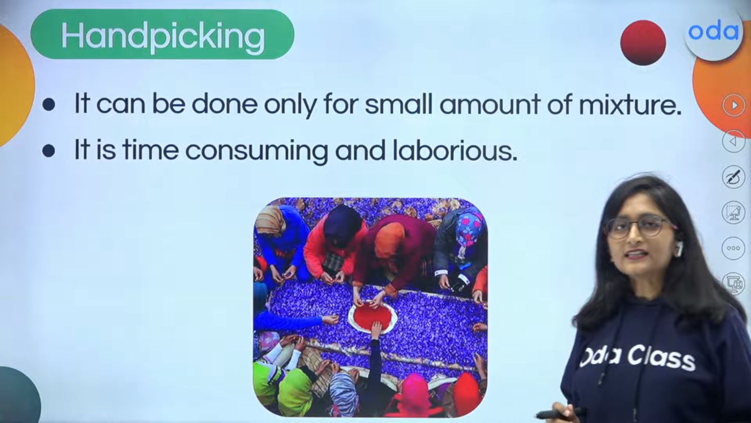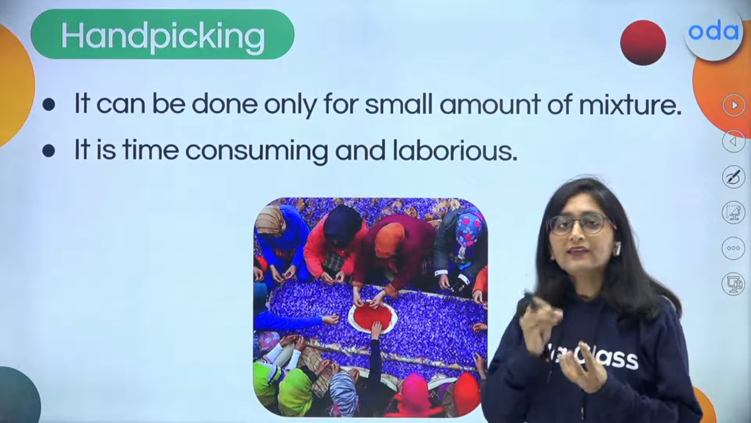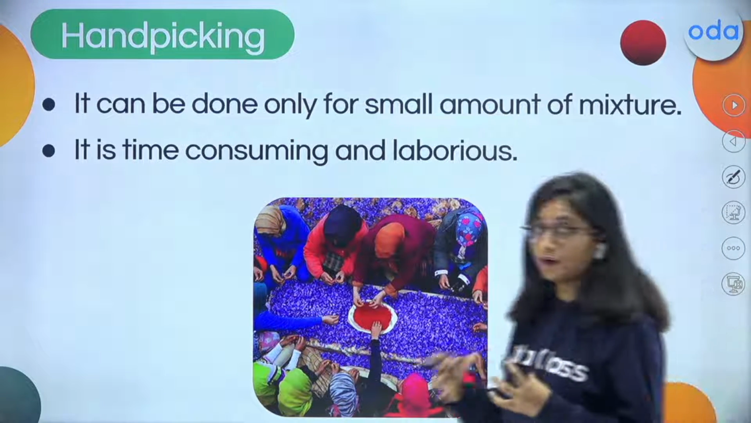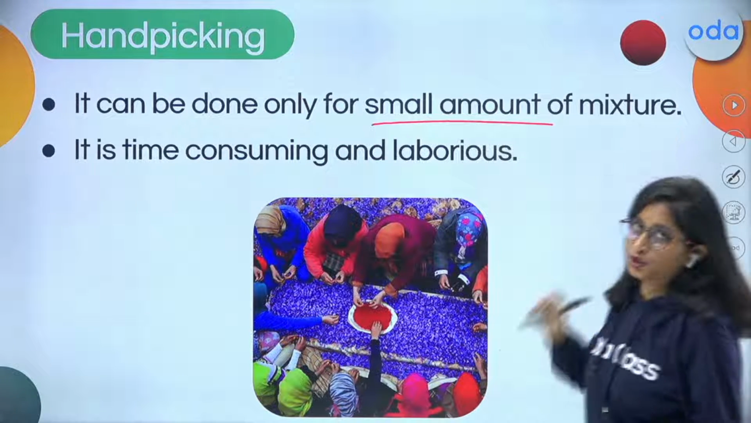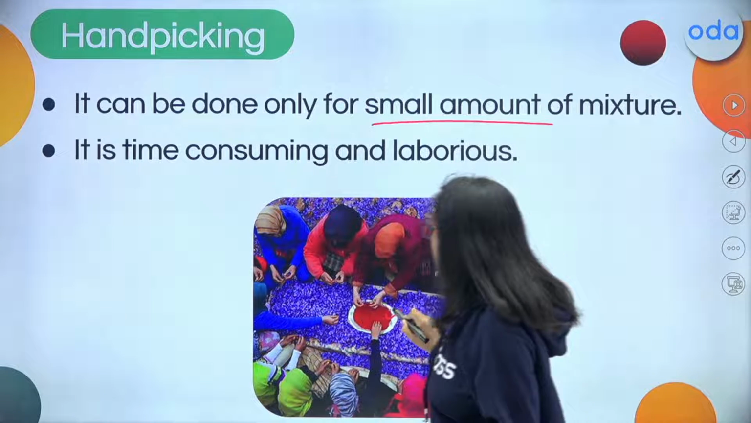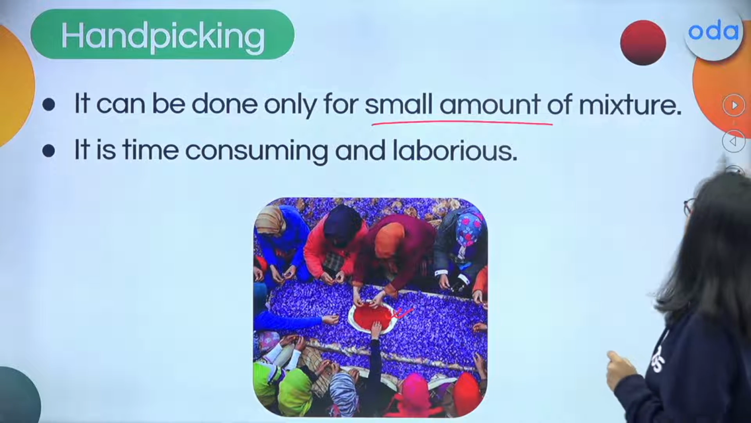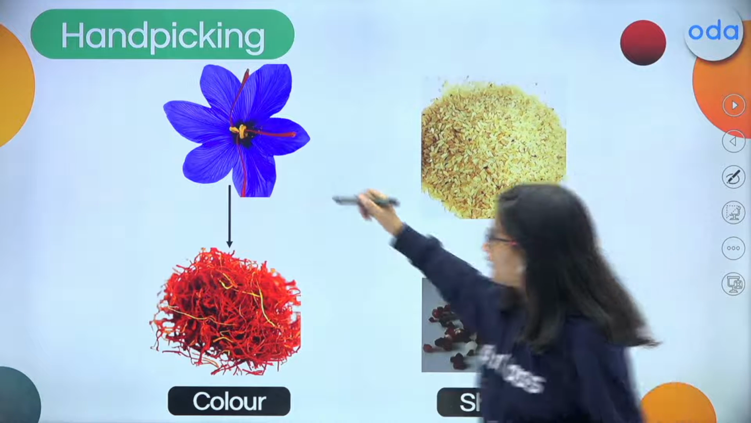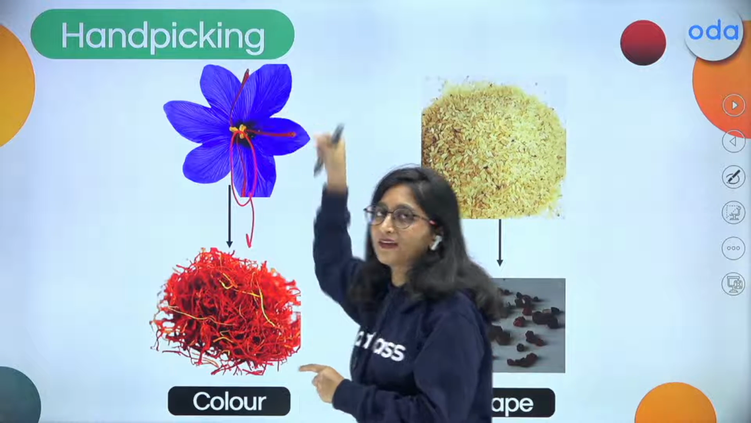So in this case, what is happening? We are going to take the saffron out of that flower by the help of the hand only, and that is going to consume a lot of effort, right? So it can be done only for a small amount of mixture, the hand picking, because it is going to consume a lot of time, right? So in this case also, a lot of time is being consumed, and that's one of the reasons that the saffron is also very costly. Now you can see that we are going to pluck the saffron out of the flower. So how is it being done? We are going to just pluck it out by the help of the hand.